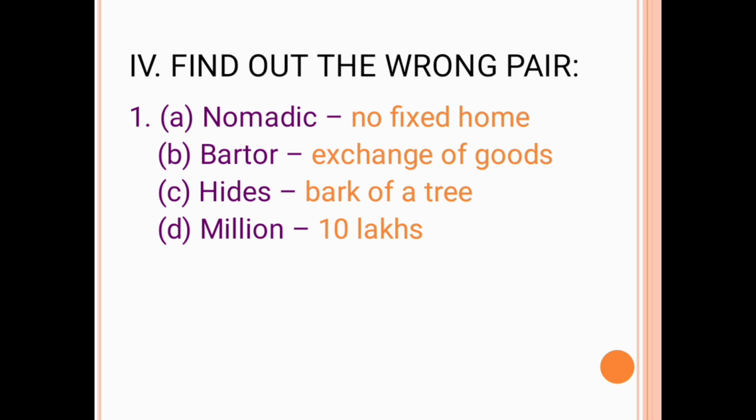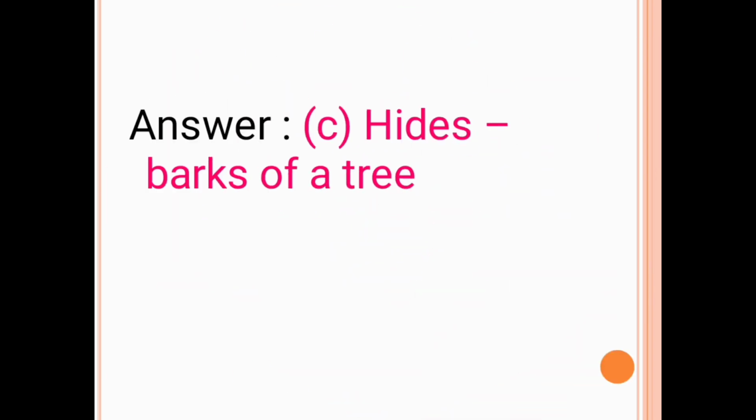The first option is nomadic, no fixed home. Option B, barter, exchange of goods. Option C, heights, bark of a tree. Option D, million, 10 lakhs. The answer is option C, heights, bark of a tree. The wrong pair is option C, heights, bark of a tree.